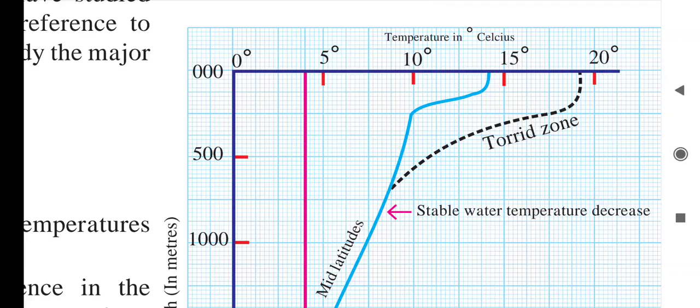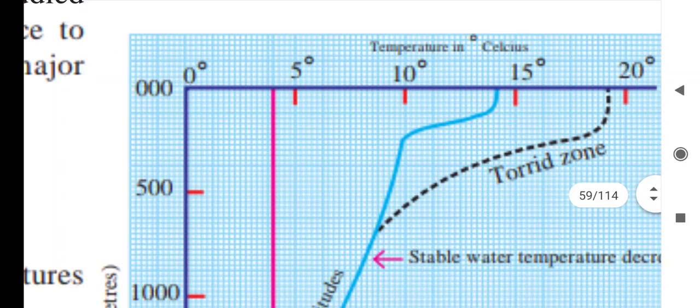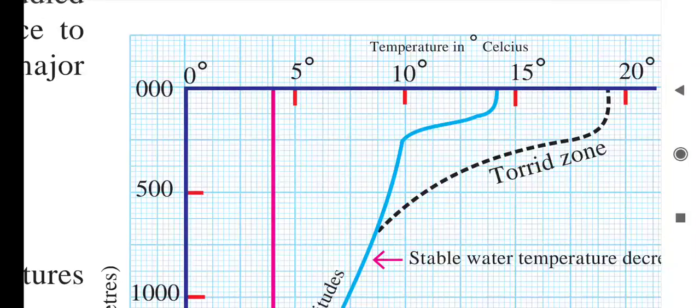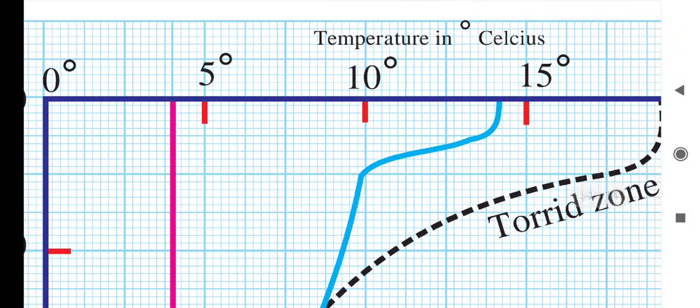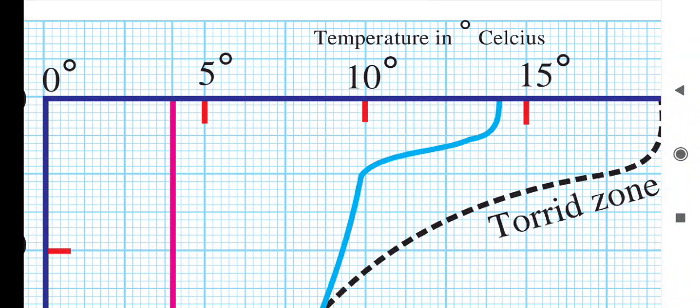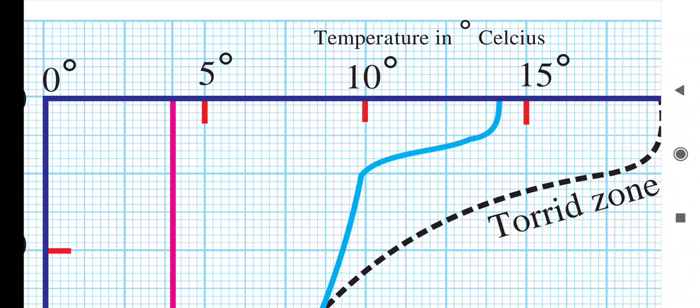Here it is 14 degrees, because it is behind the red mark. 15 degree is shown, but this blue line is not touching the red line, it is behind that. So 14 degrees Celsius, that is the temperature at the mid latitude. Now next question.